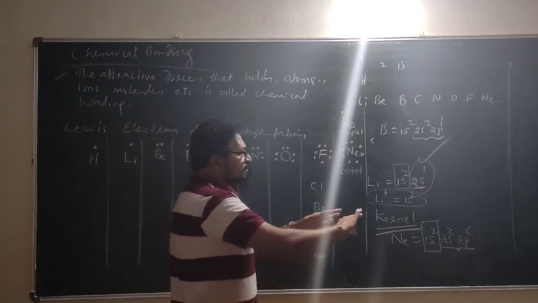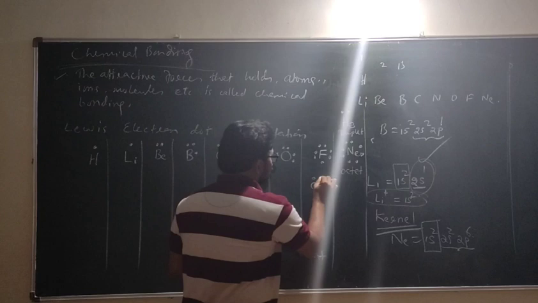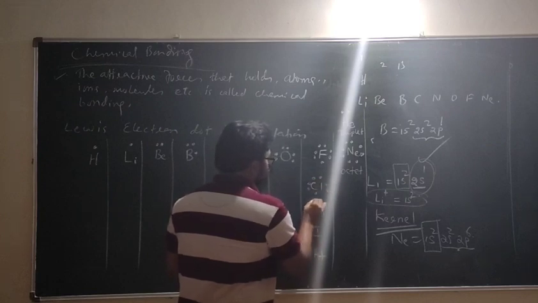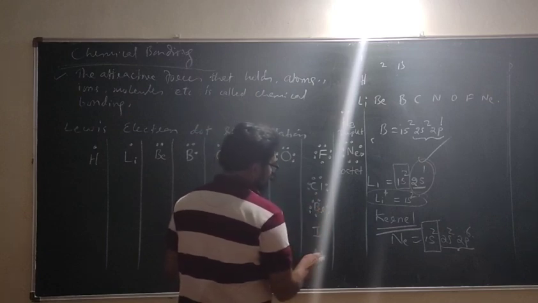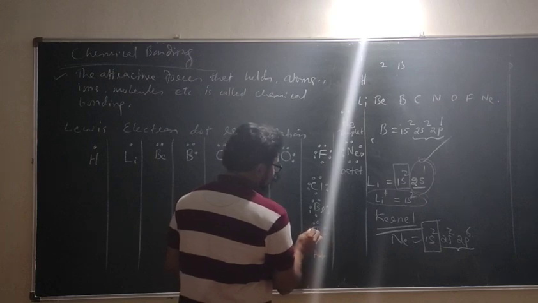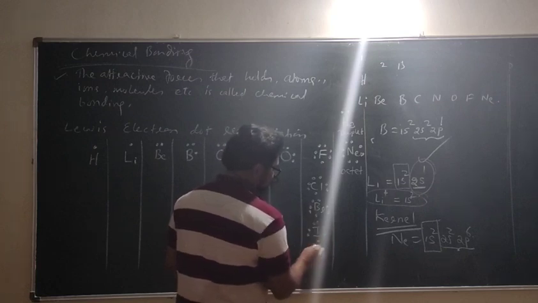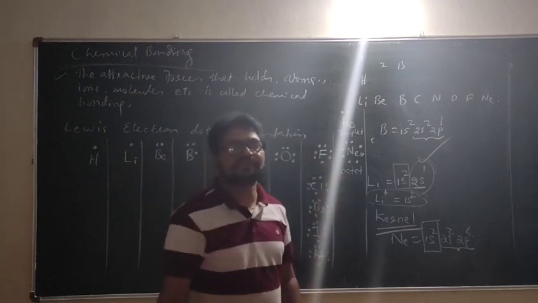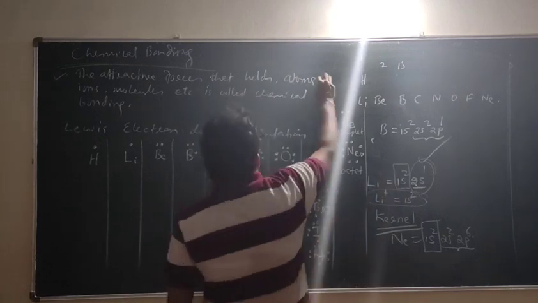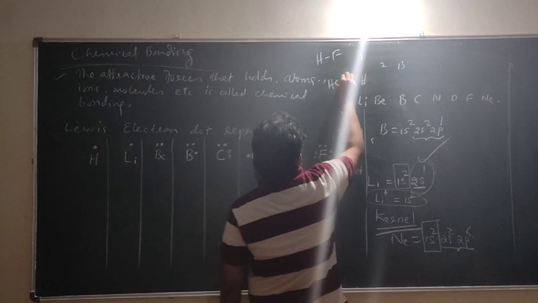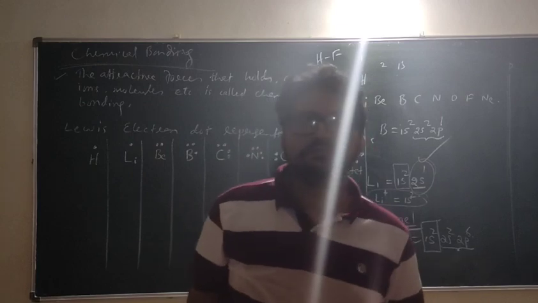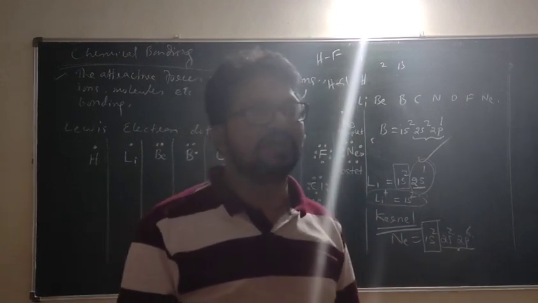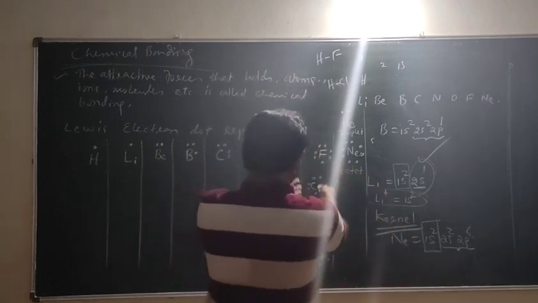Then immediately, for forming any bonding, I know this. Chlorine has 7 electrons. What about bromine? Bromine also has 7 electrons. Iodine, what about iodine? Iodine also has how many? 7 electrons. What about astatine? Astatine also has 7. Then if somebody asks about bonding in HF, or HCl, I have very well understood. It is not necessary to learn bonding in HBr separately. That is the same, because the valence electrons are the same.